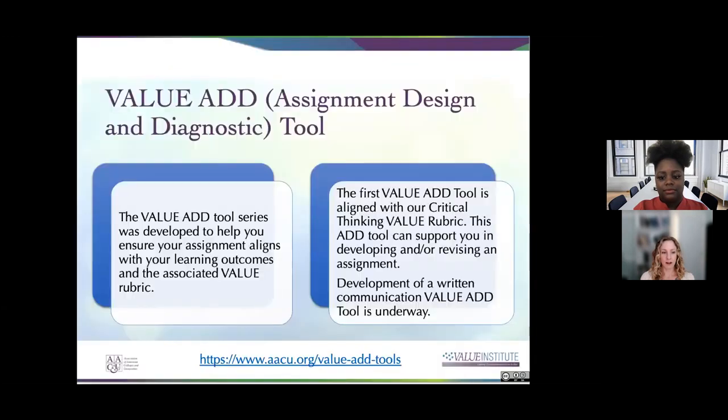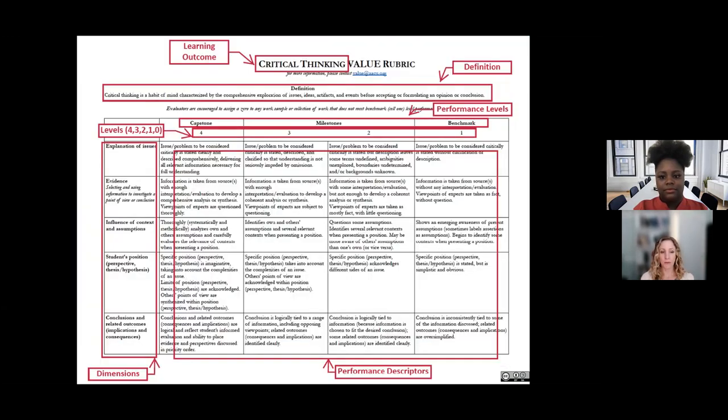Then we have these 4 performance levels. This is starting with capstone level 4. Then we move from capstone level 4 down to 2 milestones, level 3 and then level 2, and then down to the benchmark level 1. I'm going to point out some important things here. First, we start at that capstone level when we're evaluating left to right, because we want to think again about the student's assets, not their deficits. So we're thinking about what the ideal behavior would be, for instance, what ideally the student would demonstrate in their work for capstone. And then if that's not present or something here is missing, then we would move down to the next level.